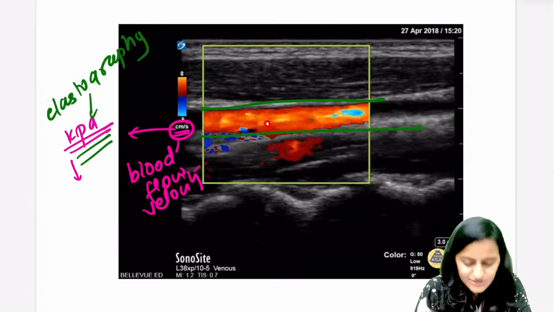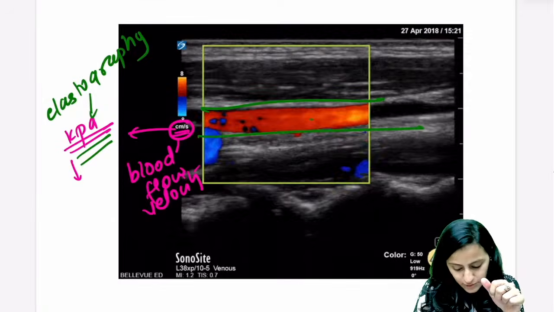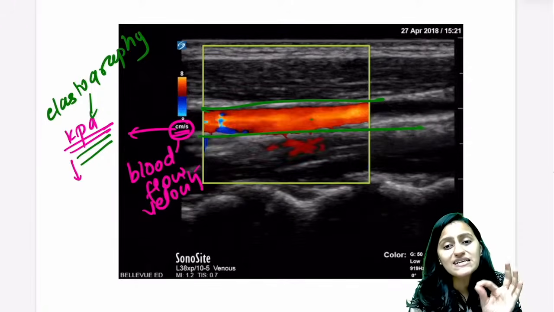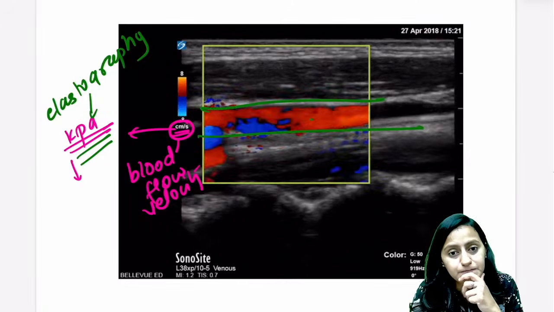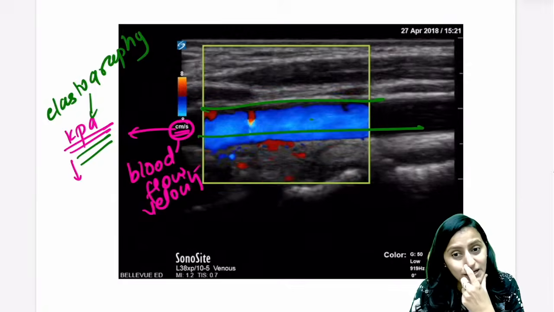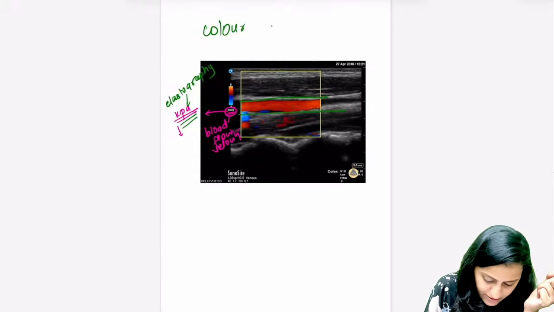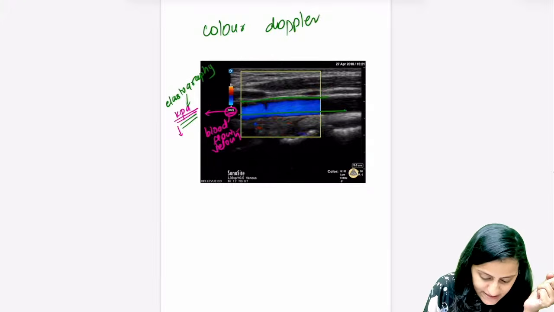And look at the color change. There are two vessels which you can see here. One is showing red color, the other one is showing blue color. What does the color indicate in color Doppler? So this modality, this investigation here is color Doppler. What does the color indicate?